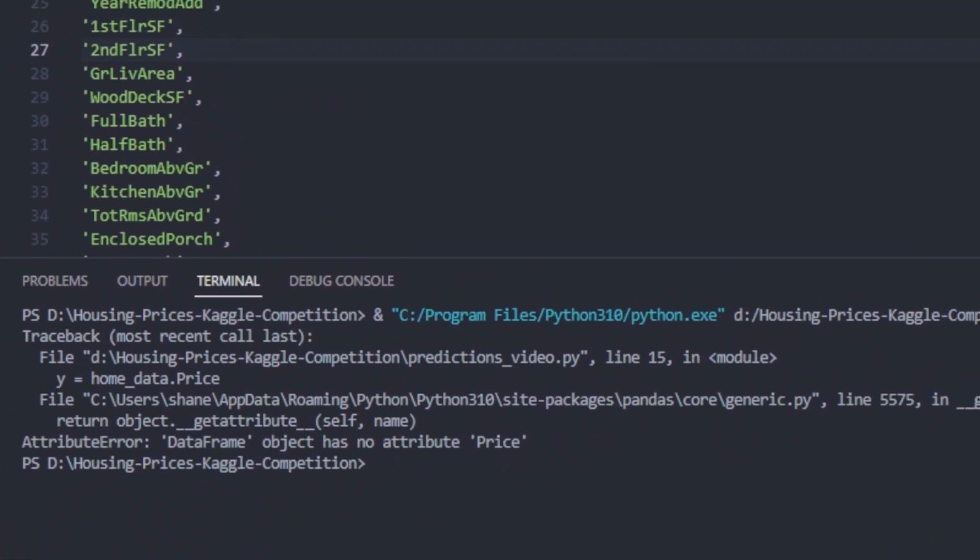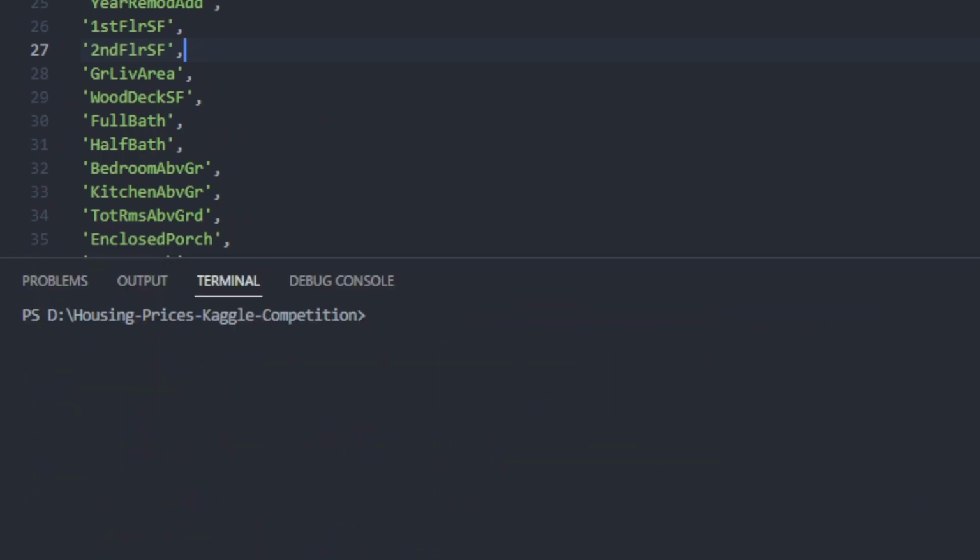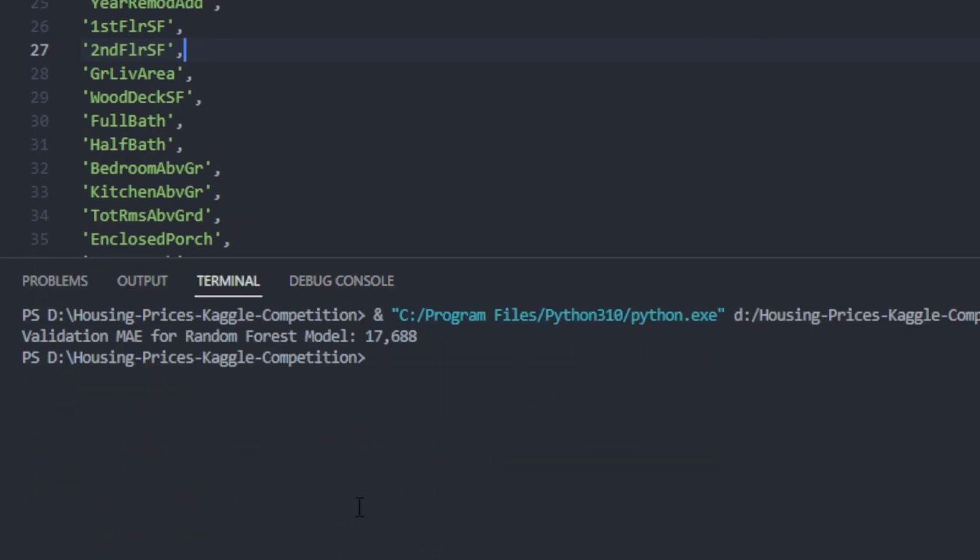I'll clear the terminal. We can run it one more time, and we get 17,688, which is significantly better, in my opinion, than the 21,000 tutorial mean absolute error. This is not perfect.